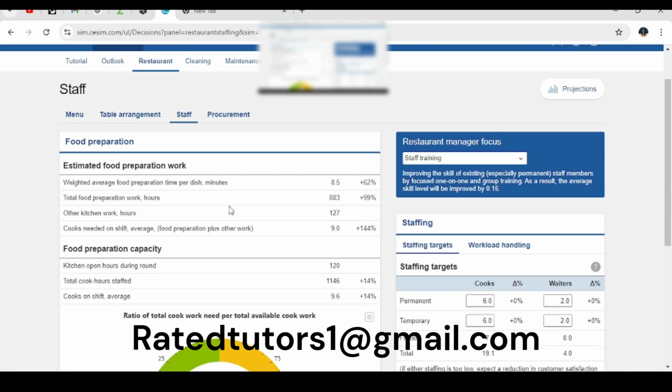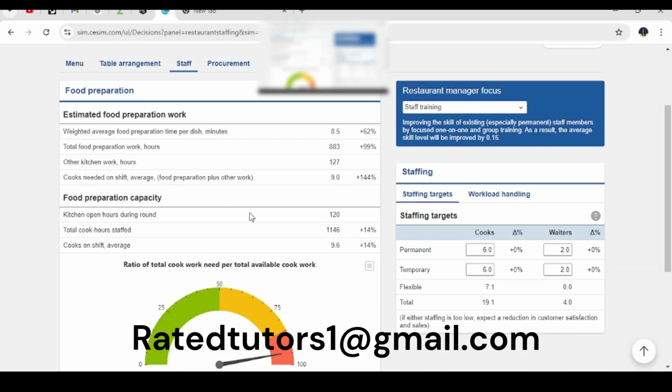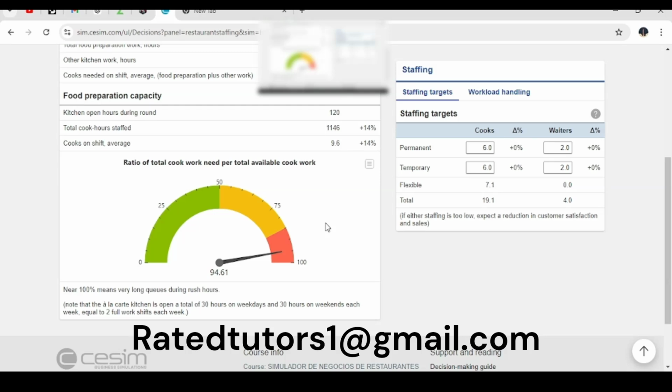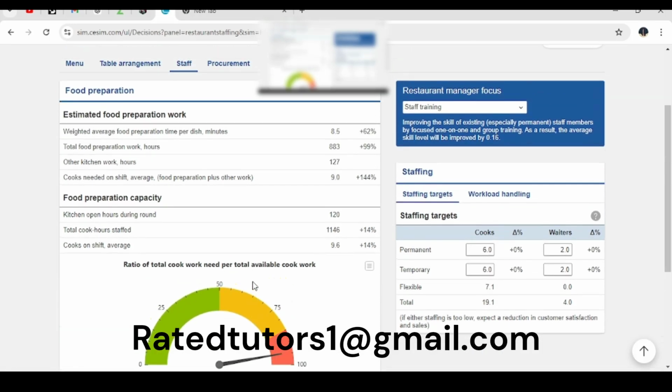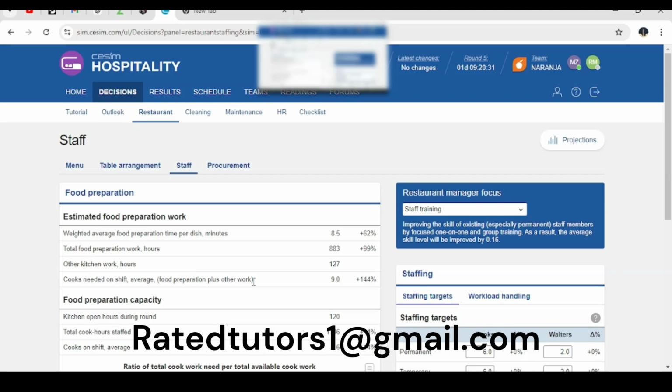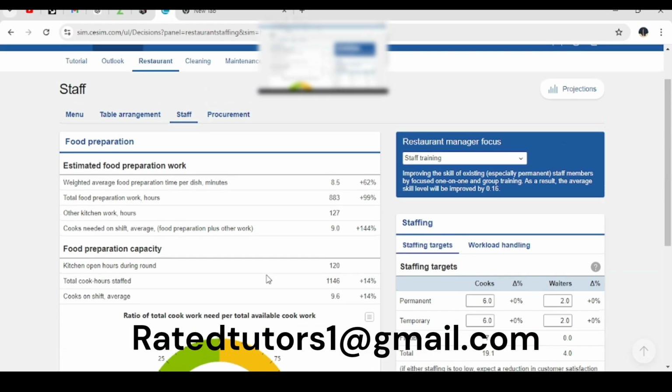Third part of the restaurant, we have the staff. Here we are talking about the number of personnel or workers that we have in the company. Permanent, we have 6 cooks. Temporary, we have 6 cooks. Waiters, we have 2 permanent and 2 temporary. We are not going to change anything at the moment. When you are making decisions for your staff, you should follow this ratio here. You are being told that near 100 means very long queues for the rush hours. So if you have fewer workers in the company, you'll have long queues during rush hours.